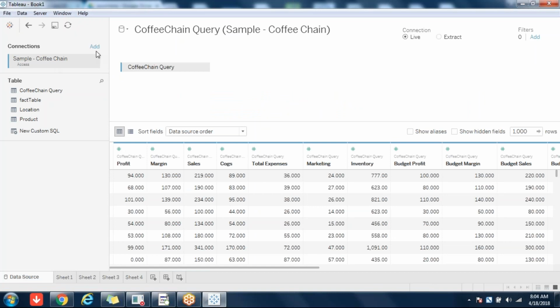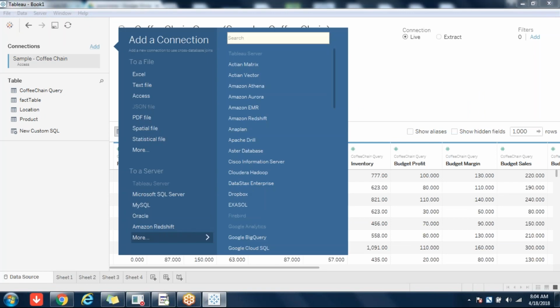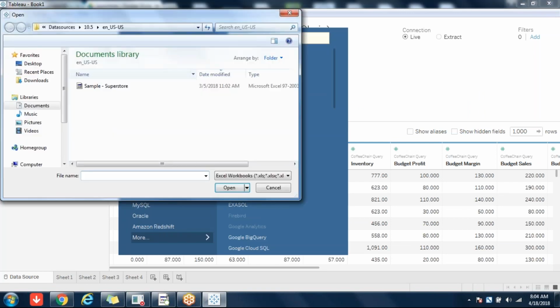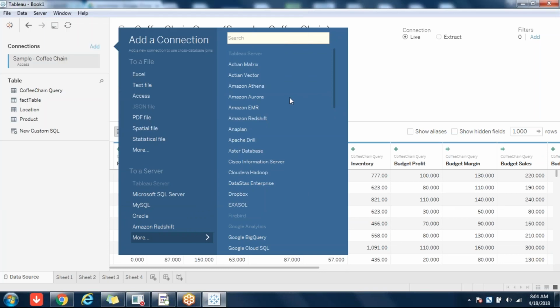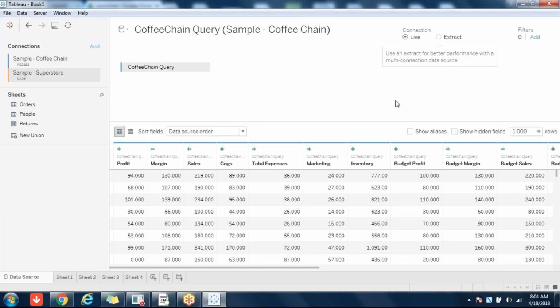Now you can click on add and add one more data source here itself. You need not go to the sheet and do all those things. You will see that Tableau is immediately suggesting to go for an extract for better performance.